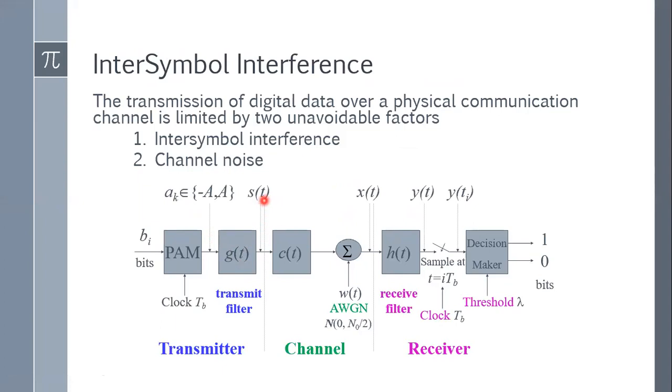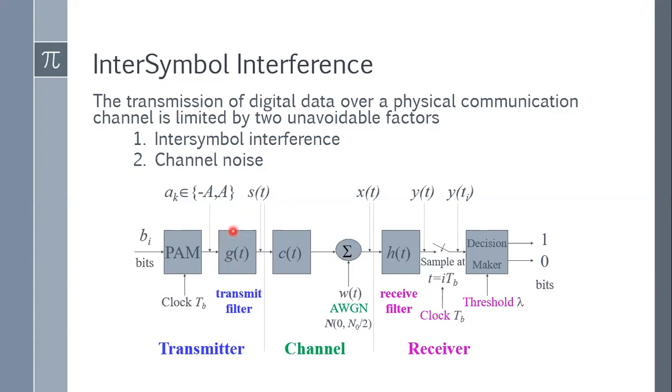You can ask, sir, why t minus kT_b? We use it because each pulse, each square wave, has a duration of T_b. So this transmit filter takes pulses at an interval of T_b.